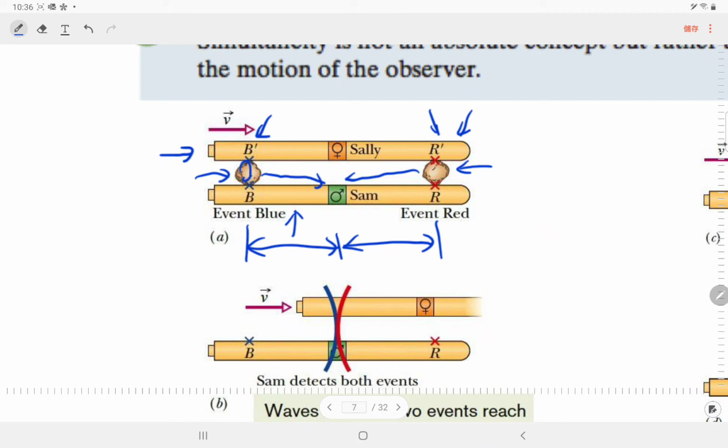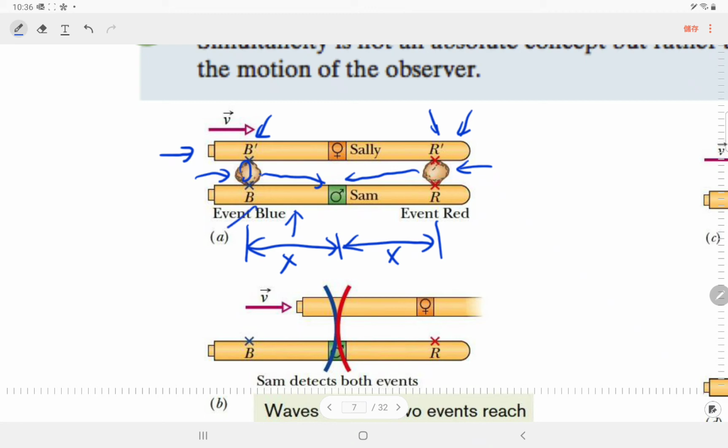So after some time, which is the length x, and this is also x, x over c will be the time it takes to transmit this information B to Sam, and R to Sam is also x over c.